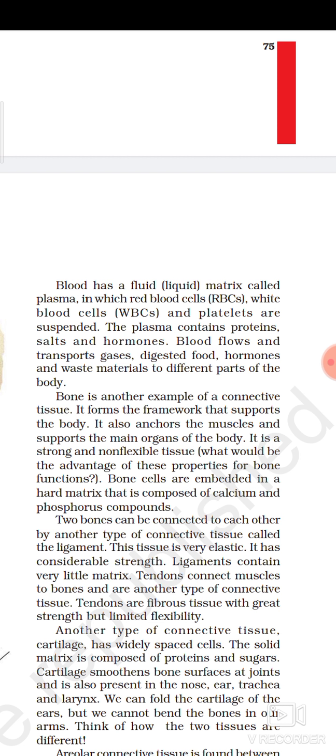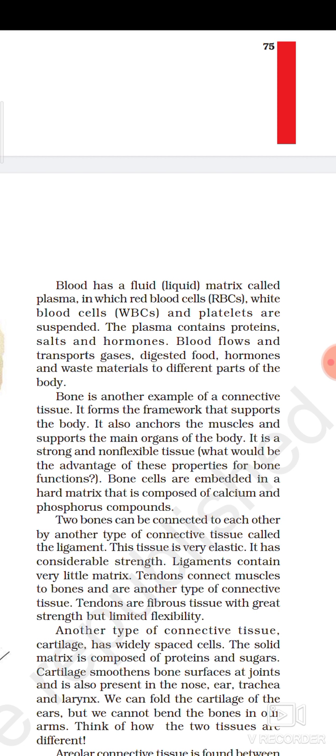What is blood? It has some other components, not only the plasma. Blood is a composition of so many substances, so many components. It contains plasma, in which red blood cells (RBCs), white blood cells and platelets are suspended. That is, the red blood corpuscles, white blood corpuscles and platelets are suspended in the liquid, the fluid part of the blood, that is, the plasma.